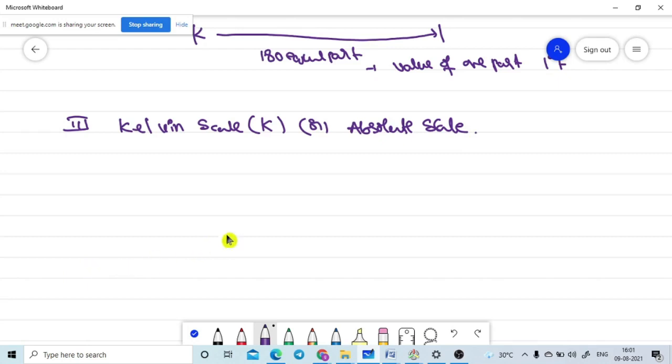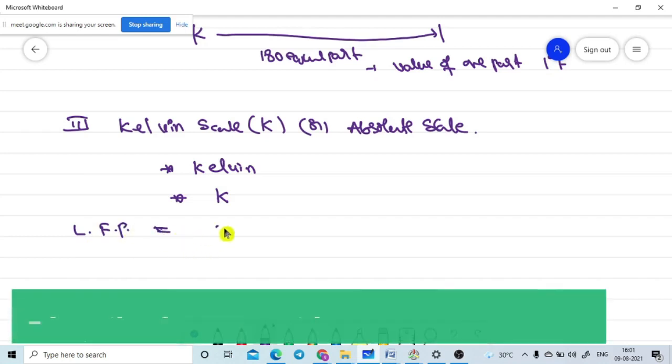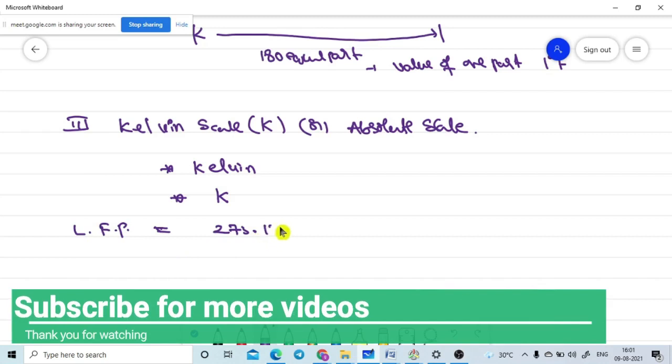In the Kelvin scale, the name of the scientist is the same. The scientist who introduced it is Kelvin, and the unit to measure in this scale is the Kelvin. So the lower fixing point is denoted with the value 273.15 Kelvin, and the upper fixing point, this value, 373.15 Kelvin, they will use.